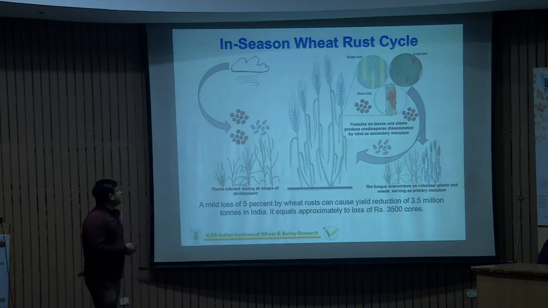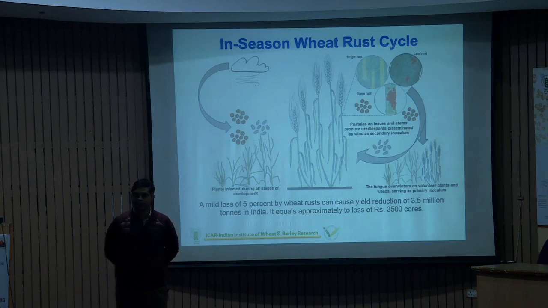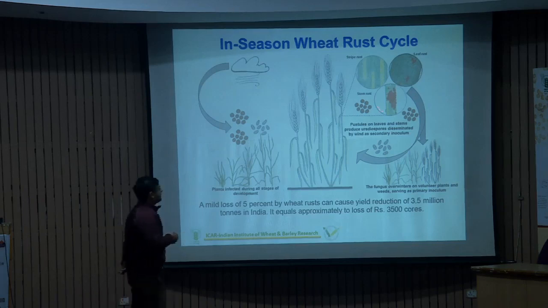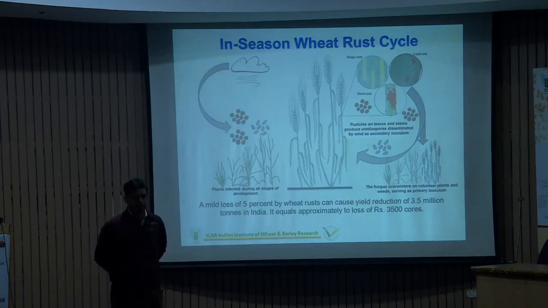But one of the stages, the Uredospore or Urediniospore stage, is the effective stage which is responsible for causing infection in the wheat crop. One beautiful thing about this stage is that it multiplies around 7 to 8 times by using an asexual mode of reproduction.